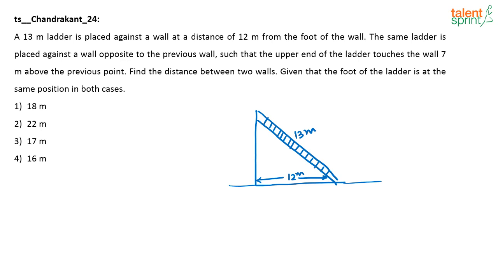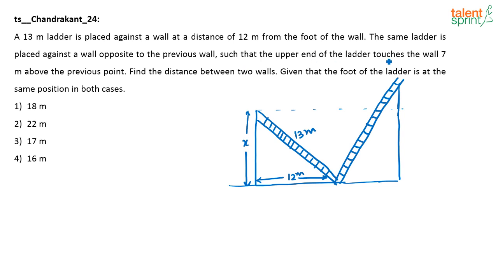The same ladder is placed against a wall opposite to the previous wall. So there is a wall here. Similarly, there is a wall here. This same ladder is placed against this wall now, and what is happening? Such that the upper end of the ladder touches the wall 7 meters above the previous point. So if this distance was x, now what is happening? When I am placing the ladder against this new wall, the wall on the other side, I am placing the ladder like this on the other wall. Now this ladder touches this wall. Where does it touch?